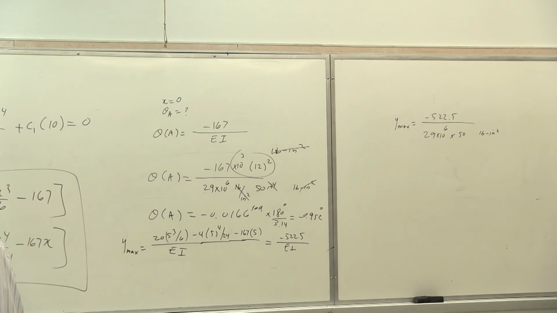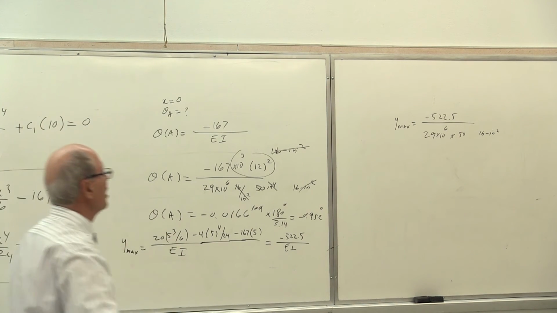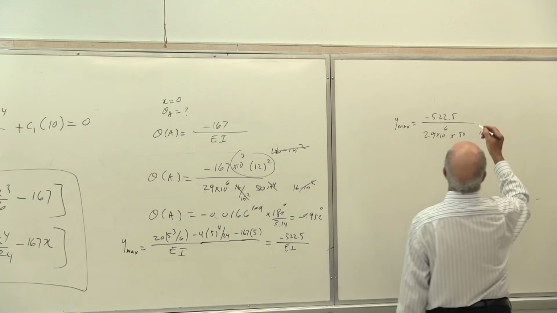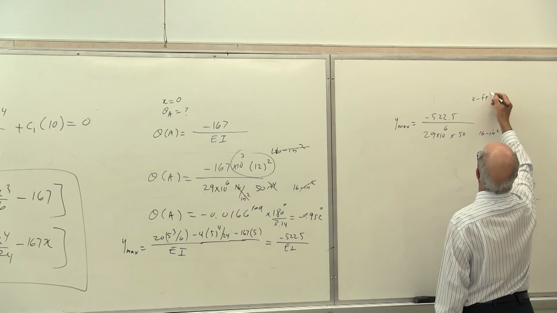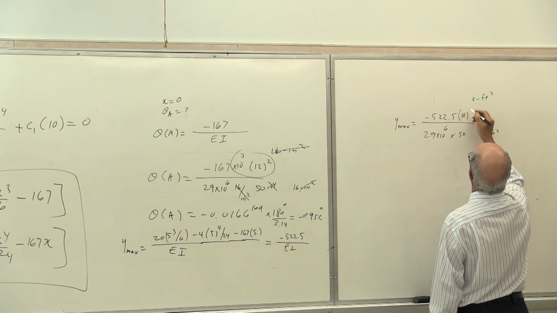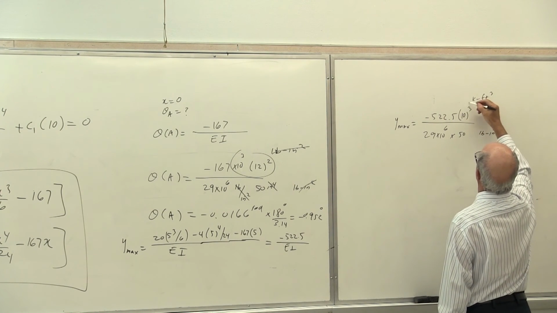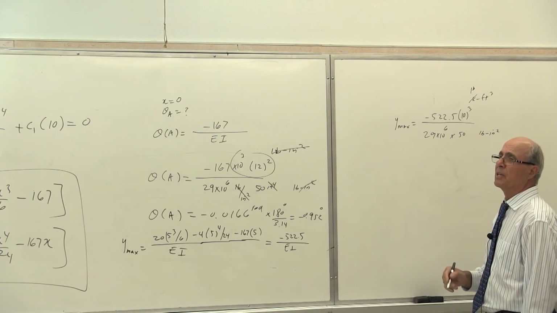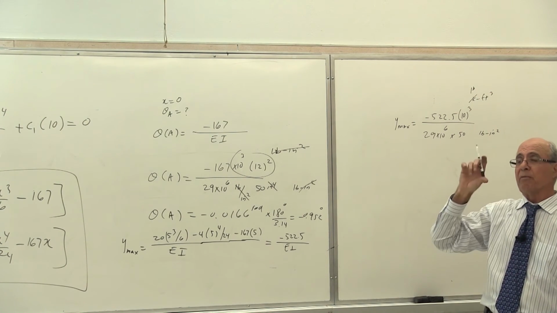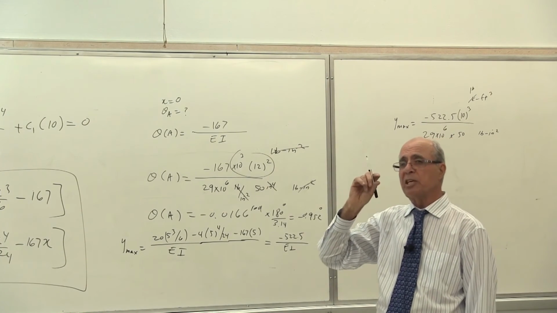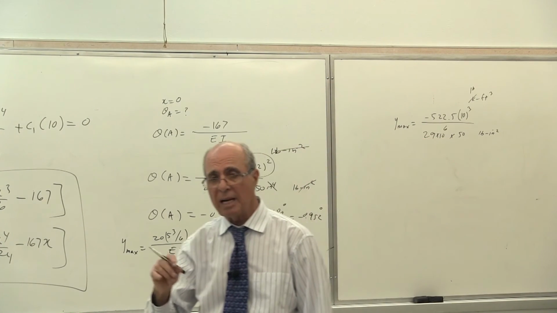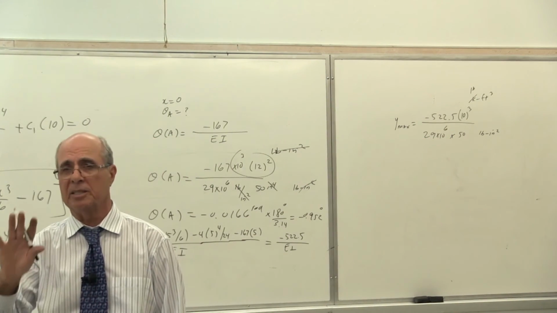It is kips foot to the power of 3 because we are one more integration above. So since this is kips foot to the power of 3, you multiply that by 10 to the power of 3, so that becomes pound. And you always measure your deflection not in foot. You always measure the smallest quantity that you can have. Here it is inch or millimeter. Yes or no?